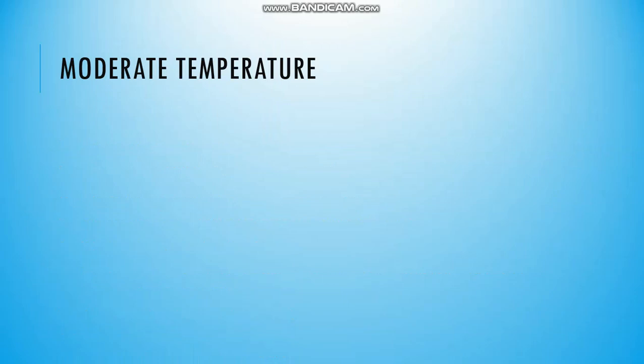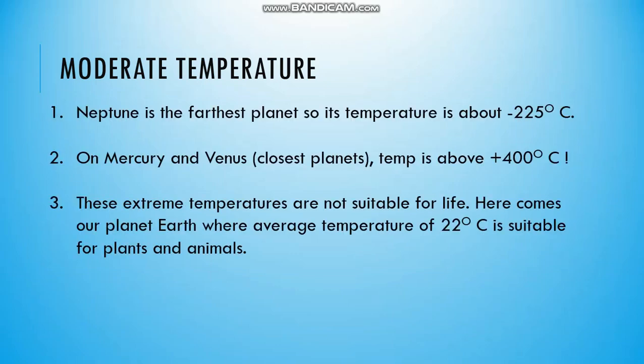The first condition which supports life on Earth is moderate temperature. Let us compare the temperature of Earth with some other planets. First is Neptune. It is the farthest planet, so its temperature is very cold, about minus 225 degrees Celsius.